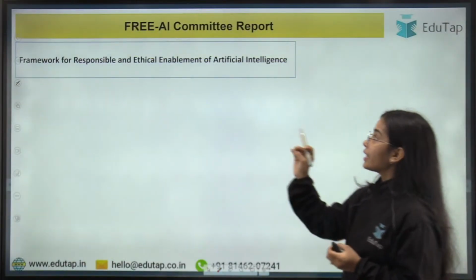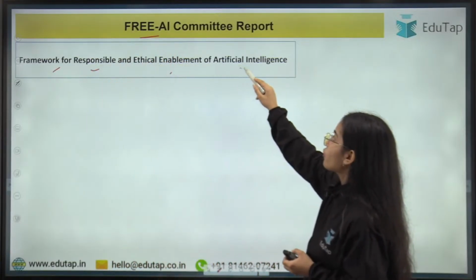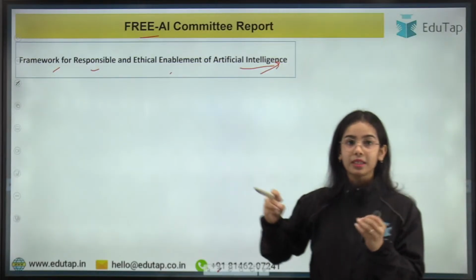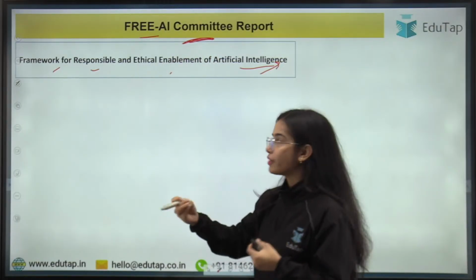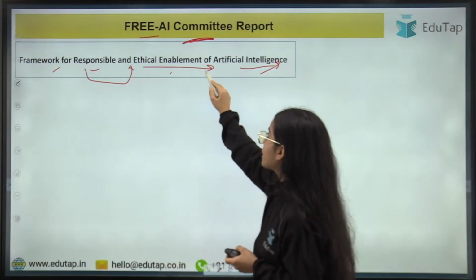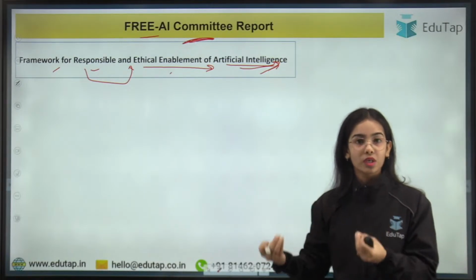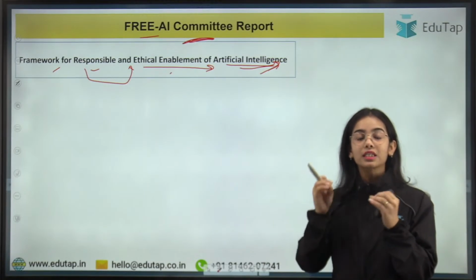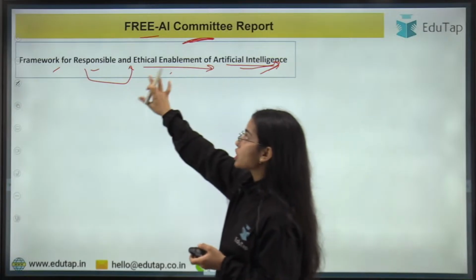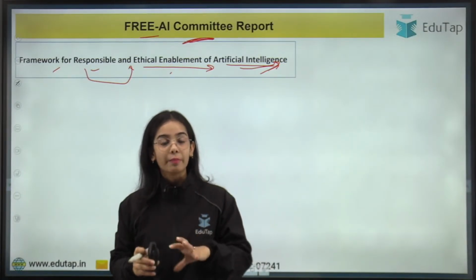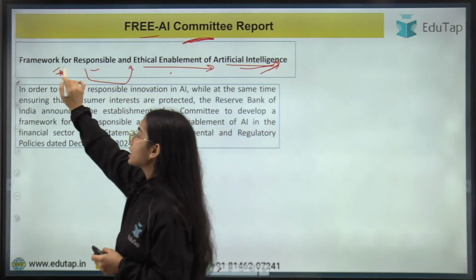So let's get started. The Free AI Committee report. So Free AI is the framework for responsible and ethical enablement of artificial intelligence. So basically there was a committee that was established by the Reserve Bank of India so that the committee can develop the framework for the responsible and ethical enablement of artificial intelligence, because artificial intelligence has become very important in today's time. But as well, artificial intelligence has many risks involved also. So that's why we want the responsible and ethical enablement of artificial intelligence to happen in the financial sector of our country, okay? So for the development of the framework, the committee was established.